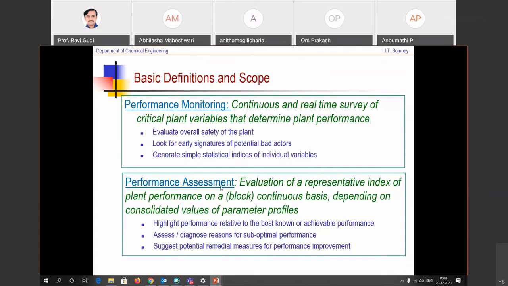So assessment is a fairly involved task, which not only incorporates monitoring as a first step, but also goes ahead to compare the performance, assess, diagnose reasons for suboptimal performance, and then suggest potential remedial measures. So all of these are just as critical to make sure that your assets are performing at their peak operating point. Okay.